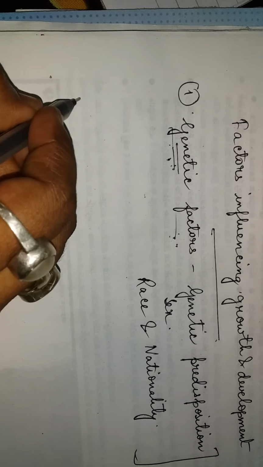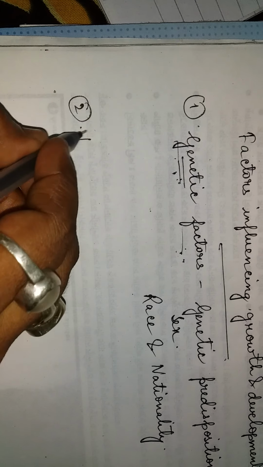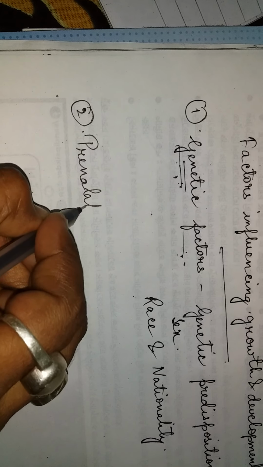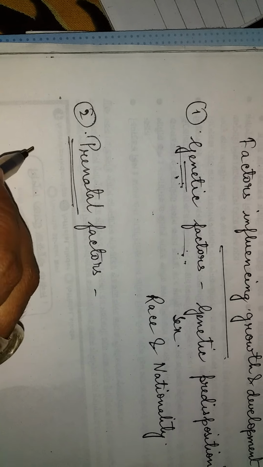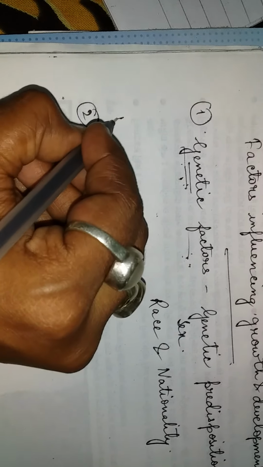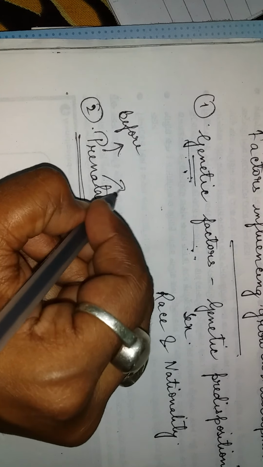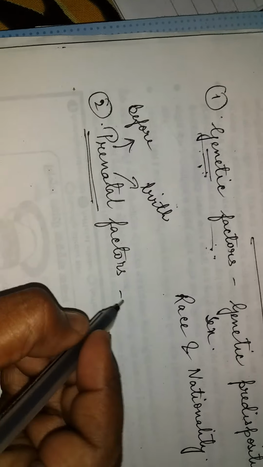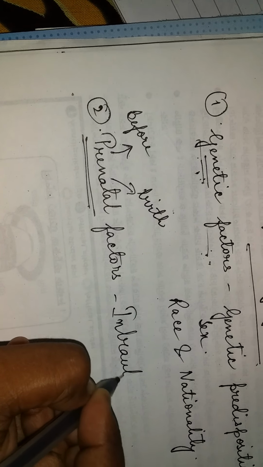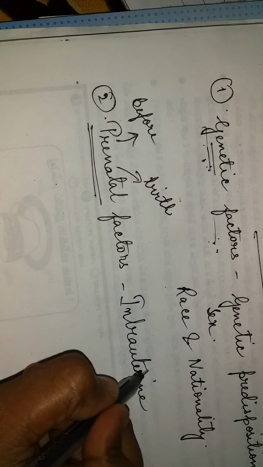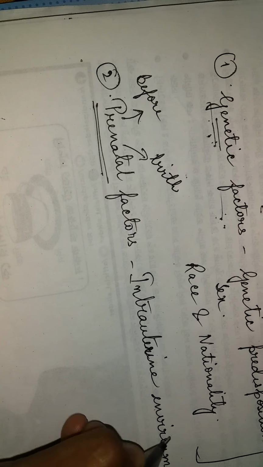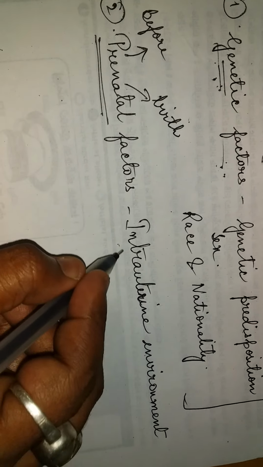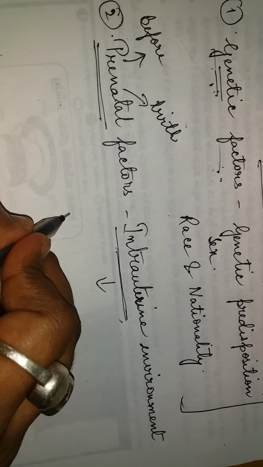Now comes number 2, prenatal factors. What do you mean by prenatal? Pre means before, natal means birth, that means before birth. So what are the factors? First is the intrauterine environment. Intrauterine means within the uterus.